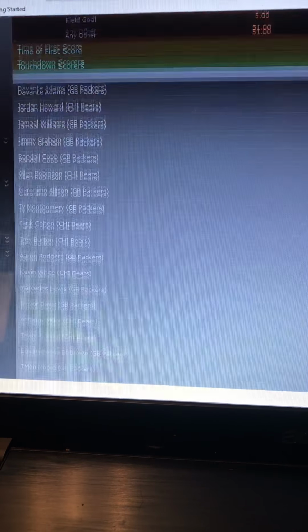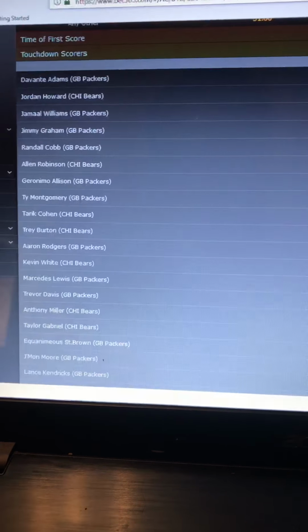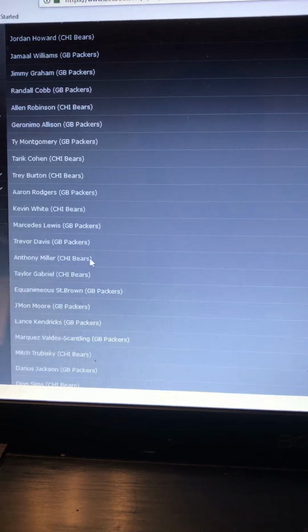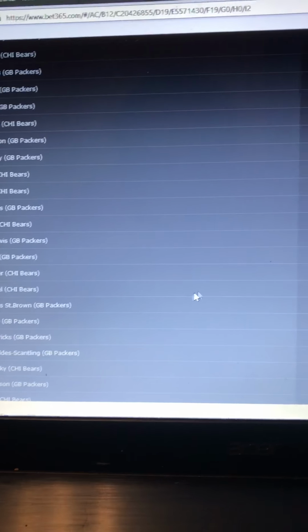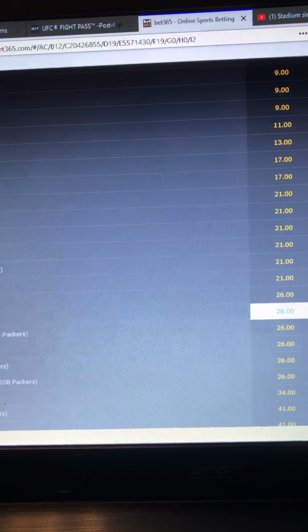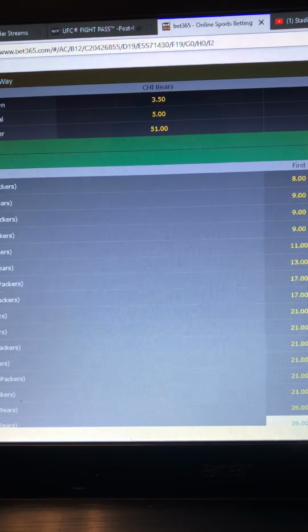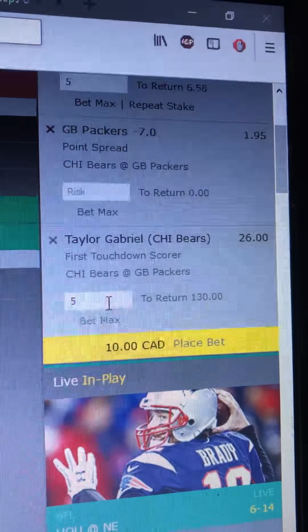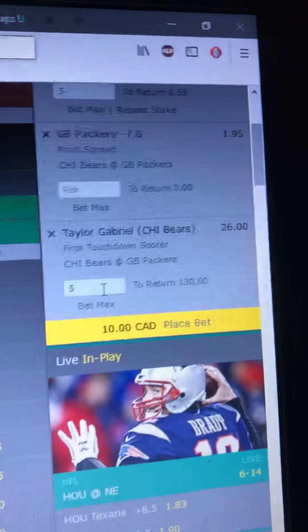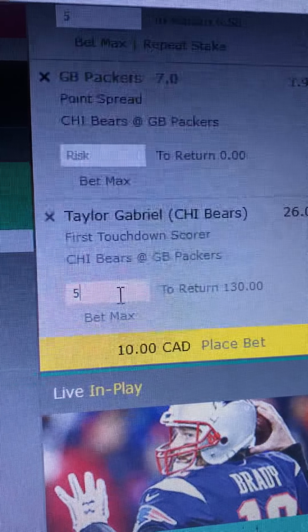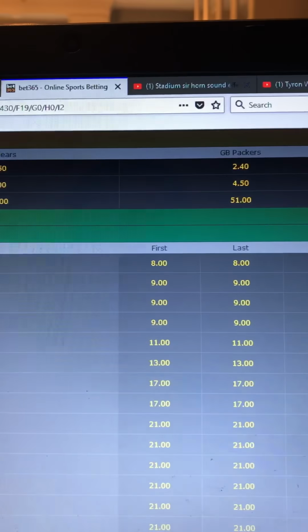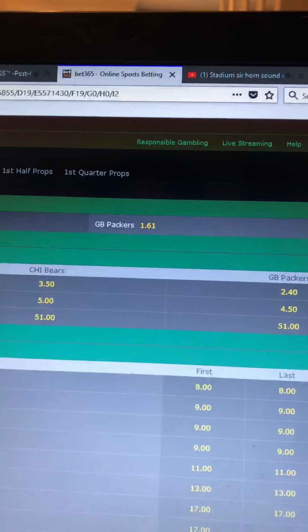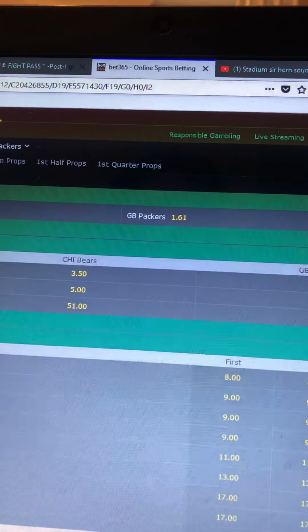See here, first person to score a touchdown in the game. Let's say you were a huge Taylor Gabriel fan when he was in college, wherever he went to college, and you say, I'm gonna bet $5 that Taylor Gabriel will score the first touchdown of the game. They would pay you $130 if that happened. Not likely to happen. That's why they're willing to pay you so much to put the money down. But it's a way to make the game a little more interesting, makes it a little more exciting for you. Like I said, low risk, high reward.